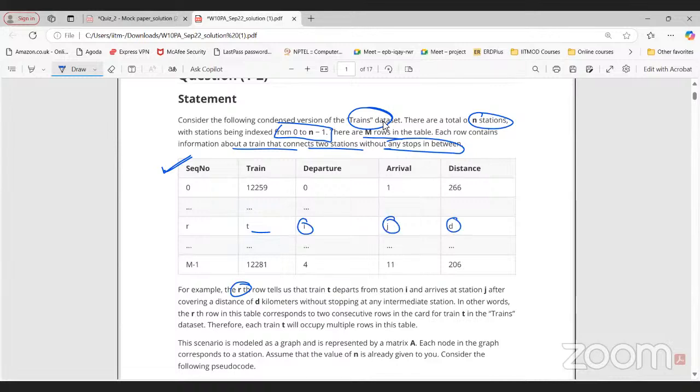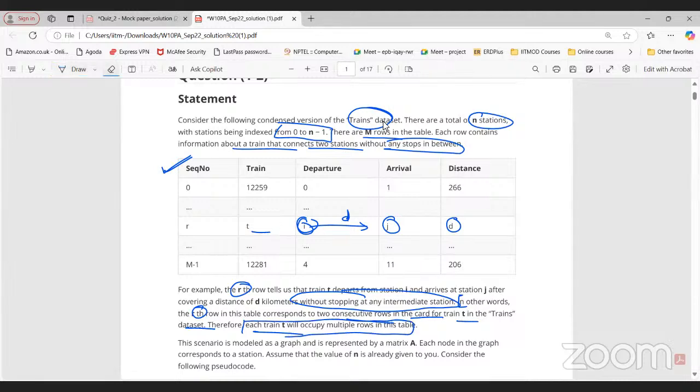after covering distance d without stopping at any intermediate station. It means that the train is directly going from i to j and traveling that particular distance d without going to any intermediate station. Okay, remember this point. In other words, the rth row in the table corresponds to two consecutive rows in the card for the train T in the trains dataset. Therefore, each train will occupy multiple rows in this table.